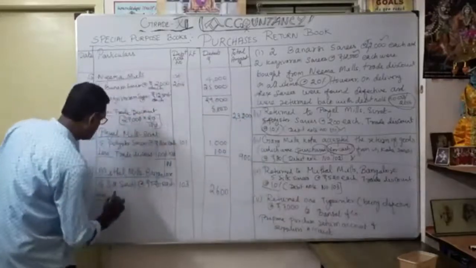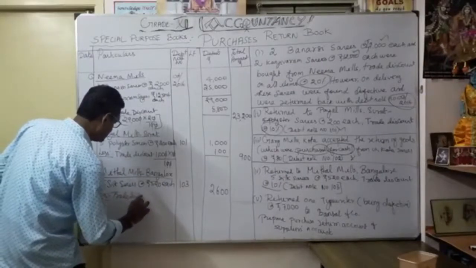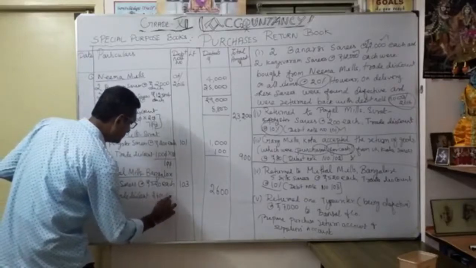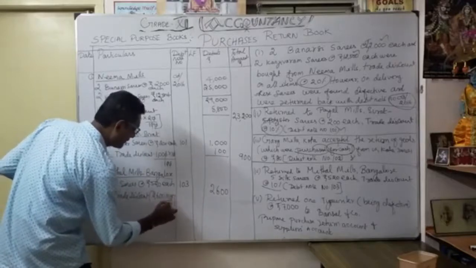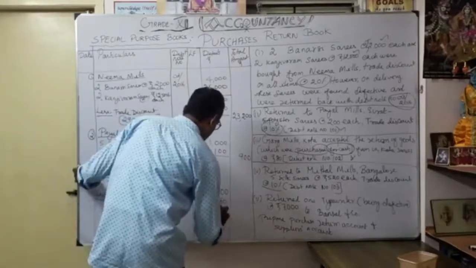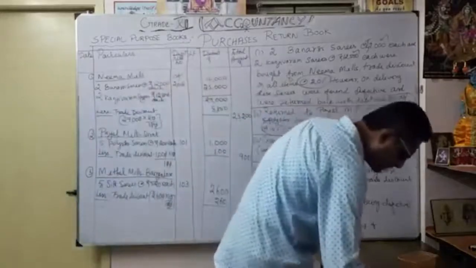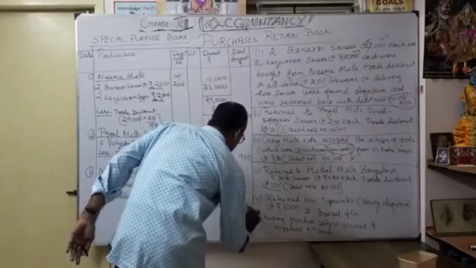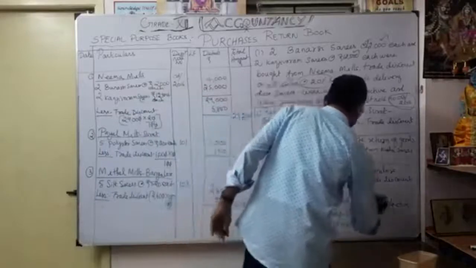So less trade discount: 2,600 into 10 by 100. We simply cancel, so 260. So in the outer column, 2,340, isn't it? 2,340.